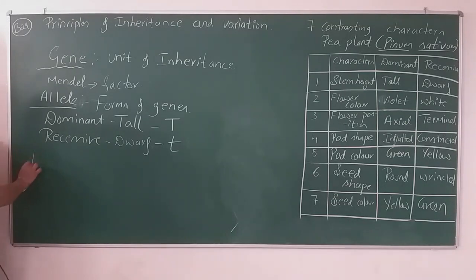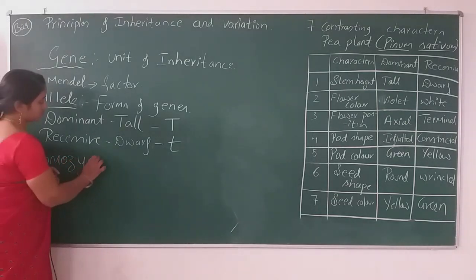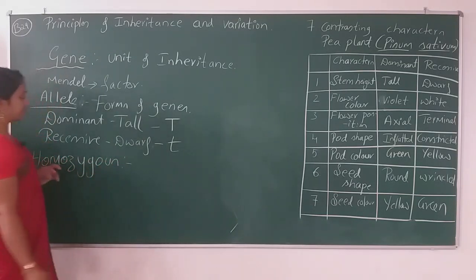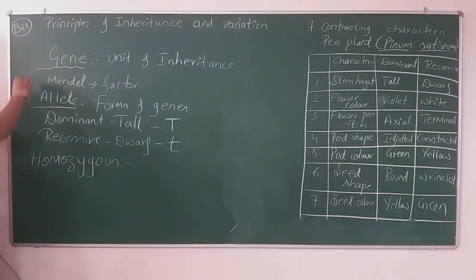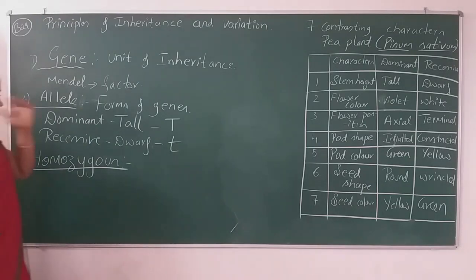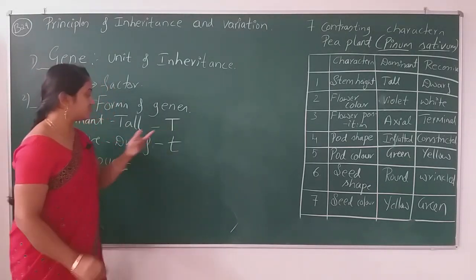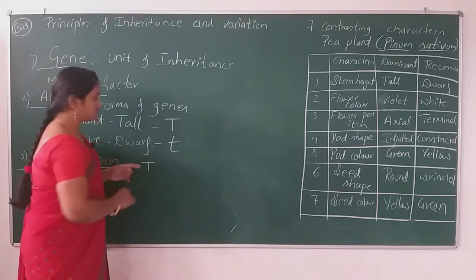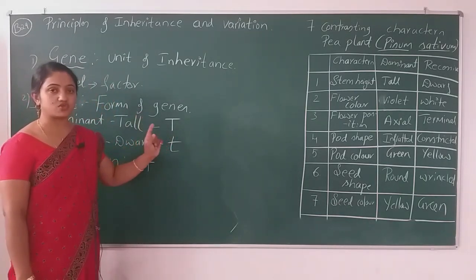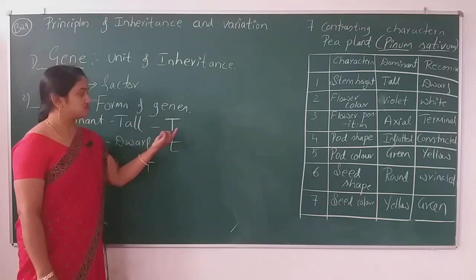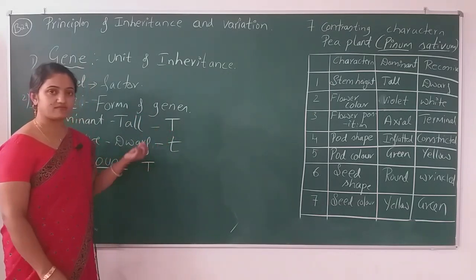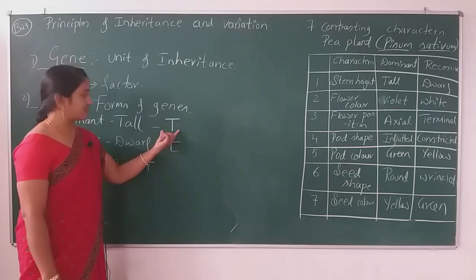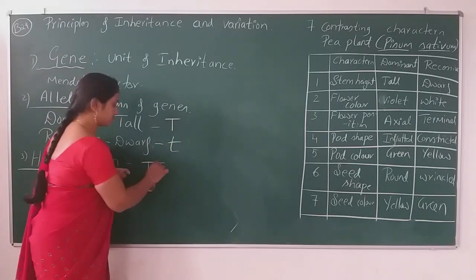Homozygous condition. Whenever we write a gene, we never write it as a single letter. We write a gene in pair.